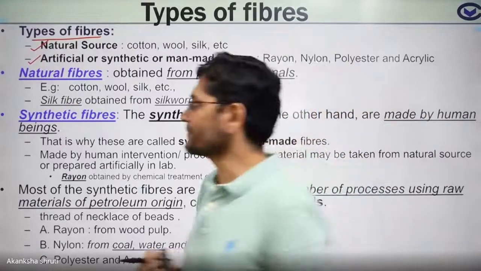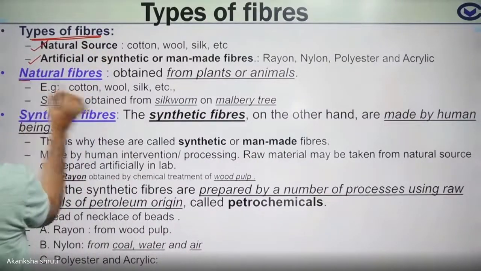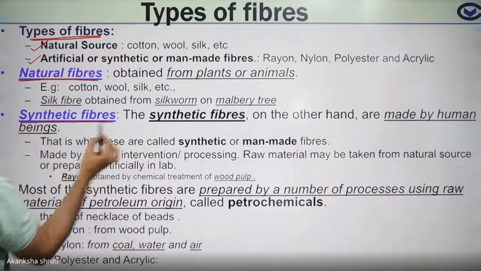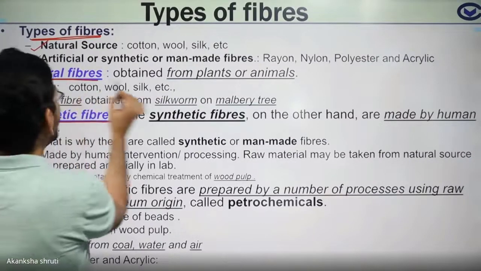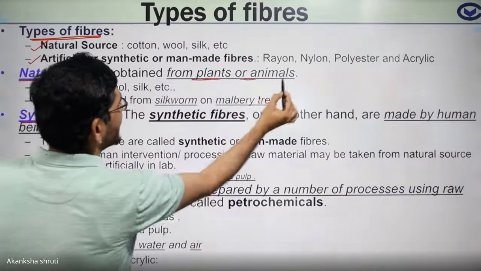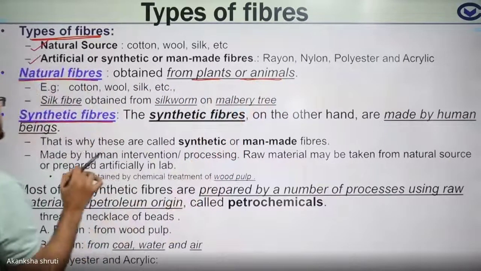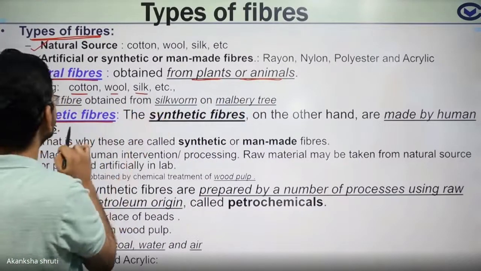Students, keep in mind, regarding types of fiber, one is natural fiber, another is synthetic or artificial or man-made fiber. Natural fibers are those fibers which are obtained from plants and animals, meaning from a living source. Examples: cotton, wool, silk, jute.